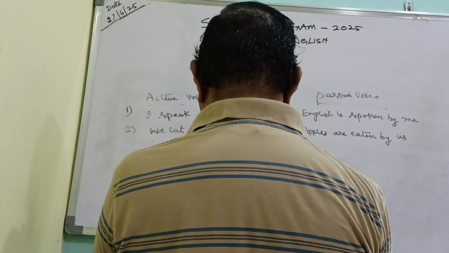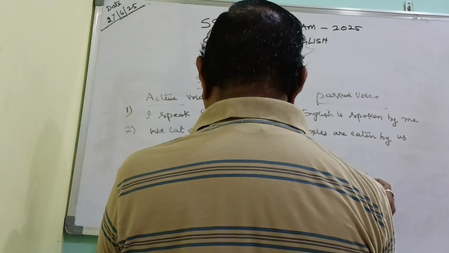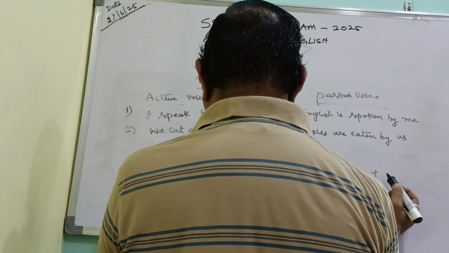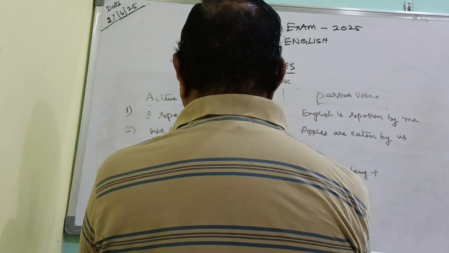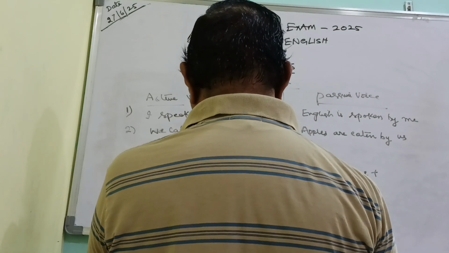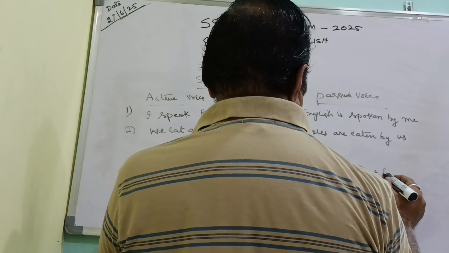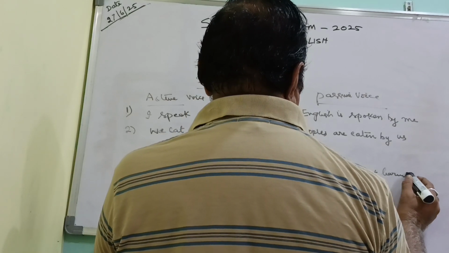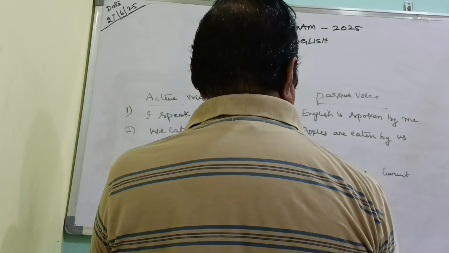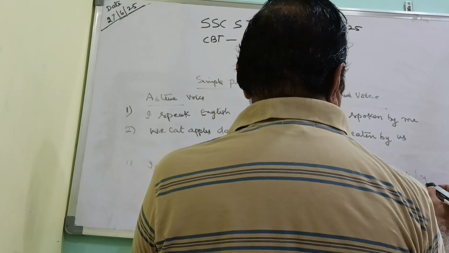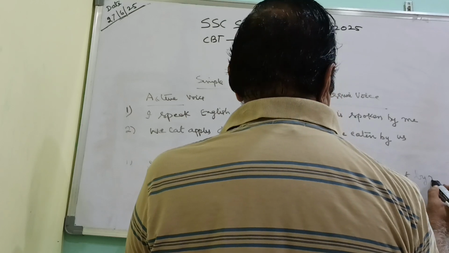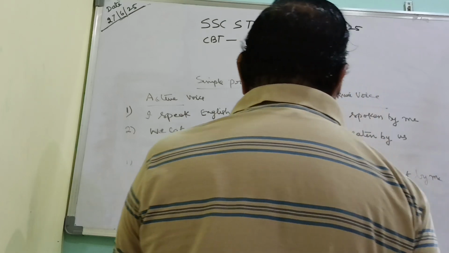English is being, I will write it here: being plus the third form of the verb. Learn means learned. "English is being learned by me," where I was converted to me.